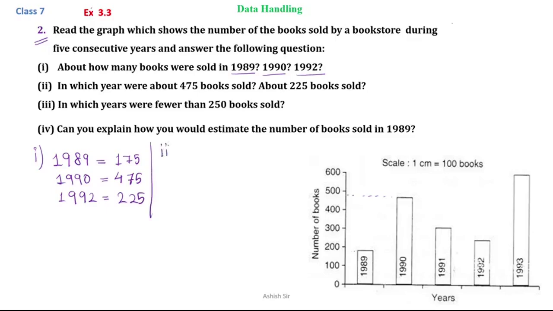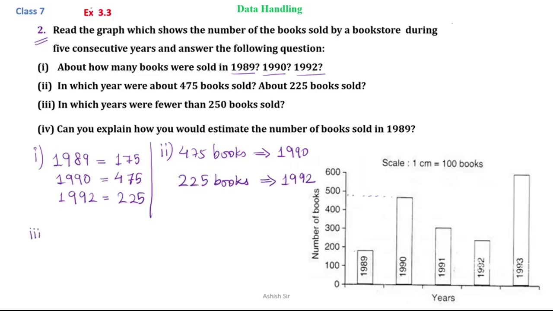Then we come to question number 2. In which year were about 475 books sold? As we have already answered in question number 1, 475 books were sold in the year 1990. Then they have asked, 225 books were sold in which year? So 225 books were sold in 1992.